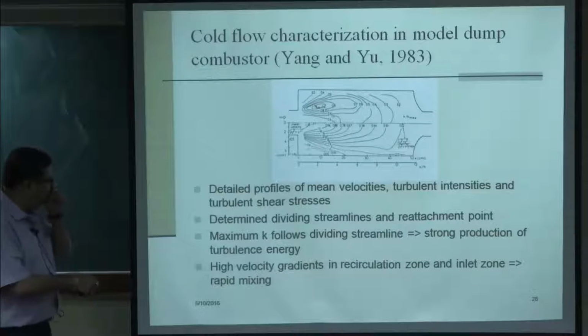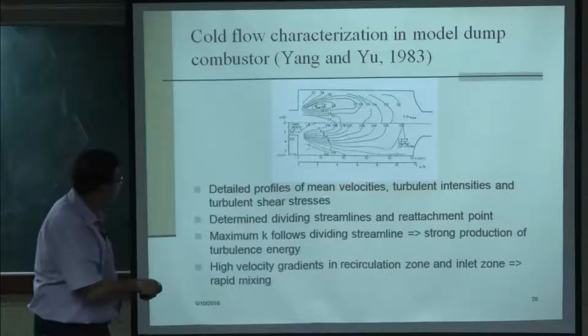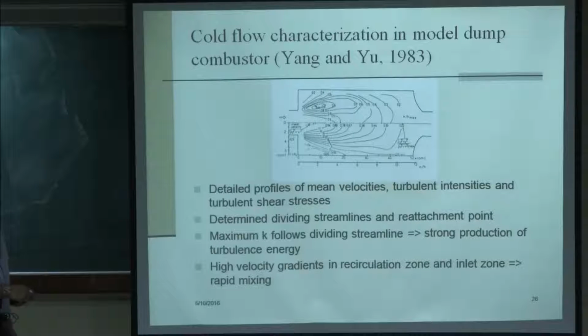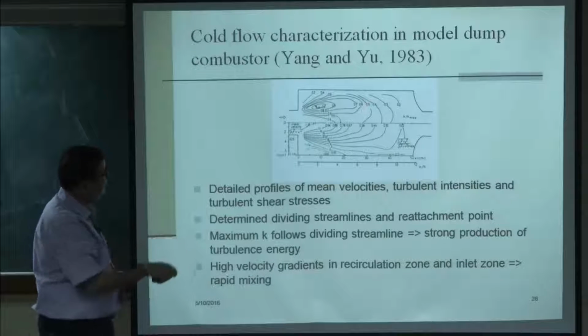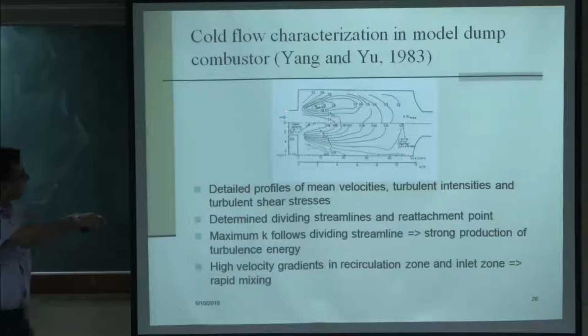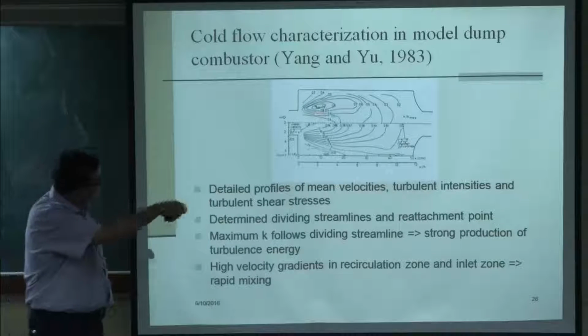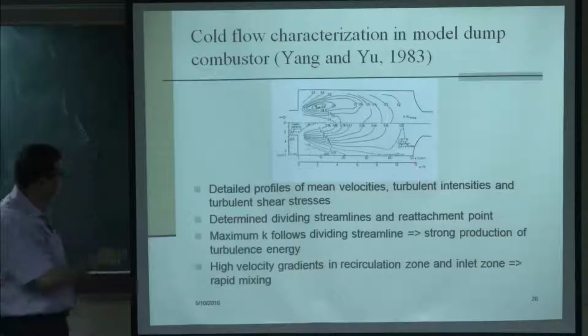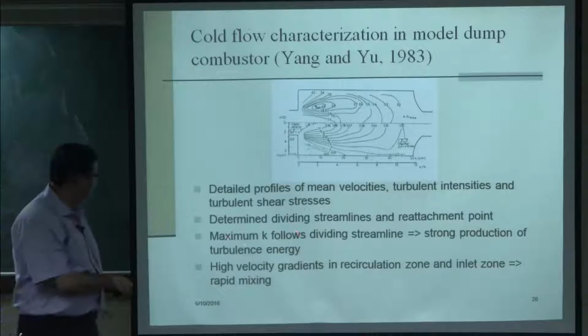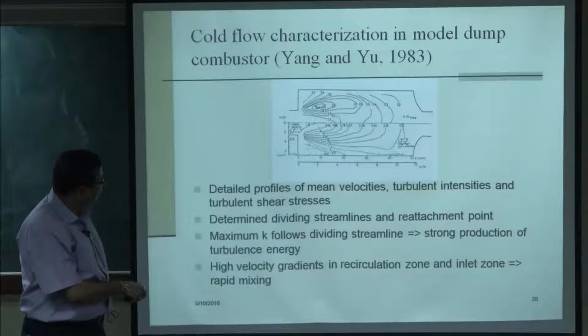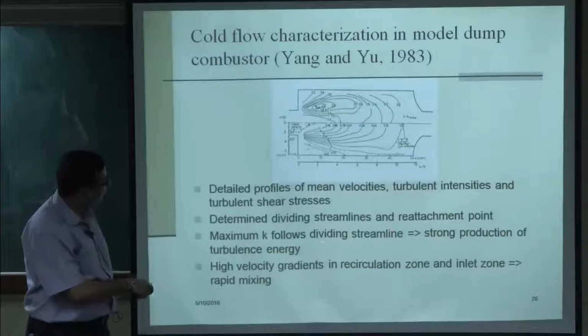In this study, detailed profiles of mean velocity, turbulent intensity and turbulent shear stresses were measured. It also helped in determining the dividing streamlines and the reattachment point, because from the dump plane the flow gets separated and then reattaches itself inside the combustor, and the maximum kinetic energy was seen along the dividing streamline.